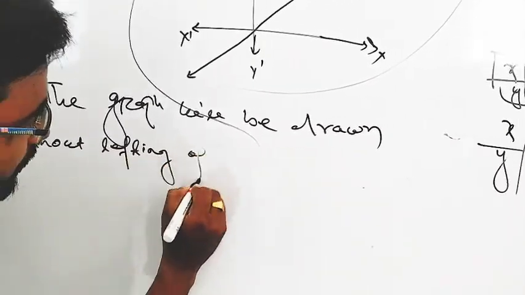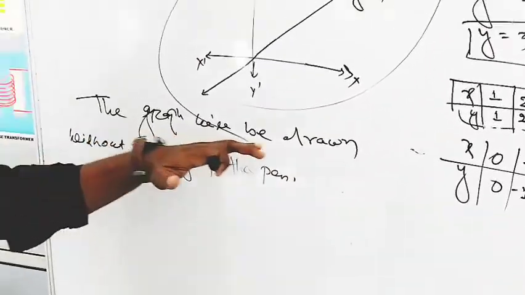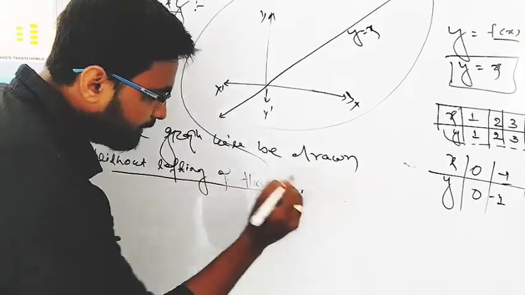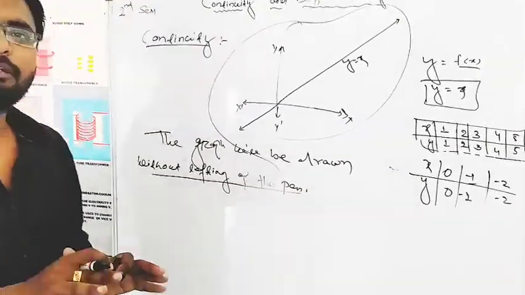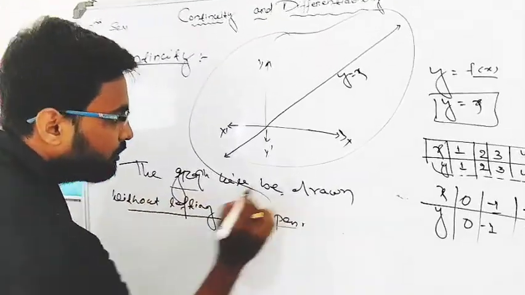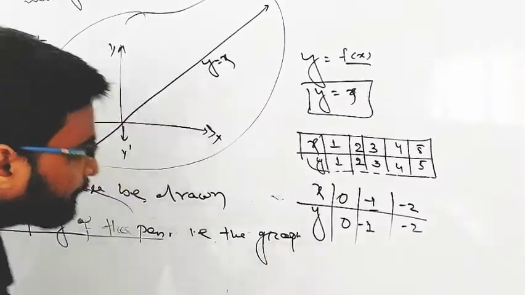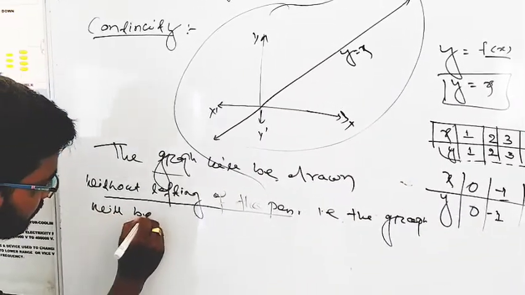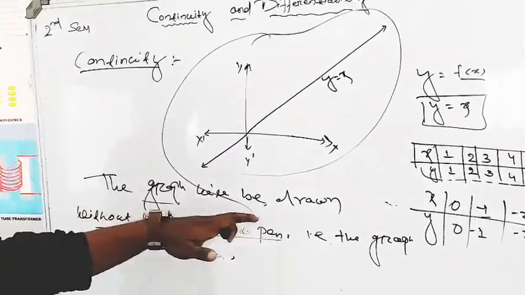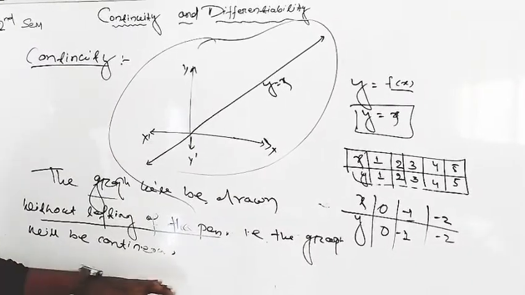The graph will be drawn without lifting of the pen. Simply, the graph is drawn without lifting of the pen. There is a graph and it will be drawn without lifting of the pen. That means the graph will be drawn without jumping, without breaking. That means the graph will be continuous. In simple language, the graph drawn without lifting of the pen is continuous.